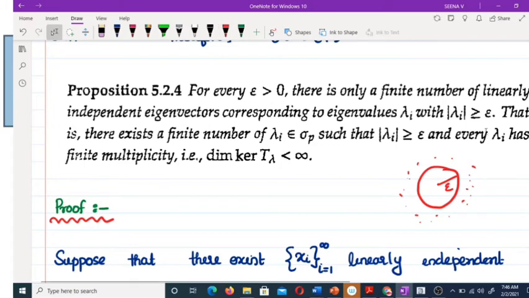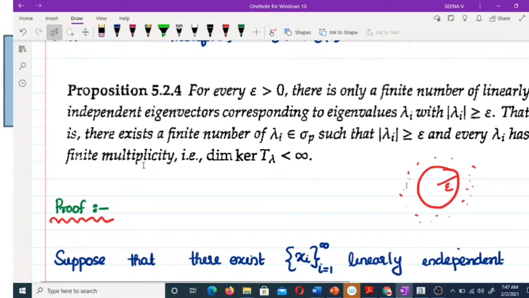There exist only a finite number of lambda I belonging to sigma p such that mod lambda I is greater than or equal to epsilon, and every lambda I has a finite multiplicity, that is, the dimension of the kernel of T minus lambda I is less than infinity.